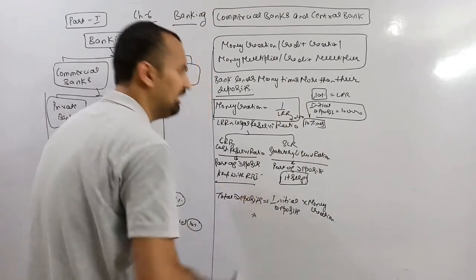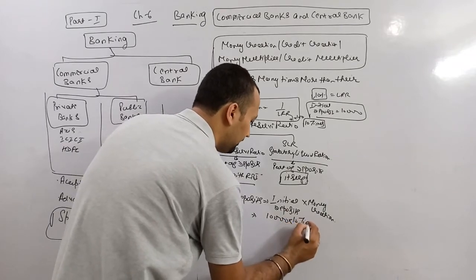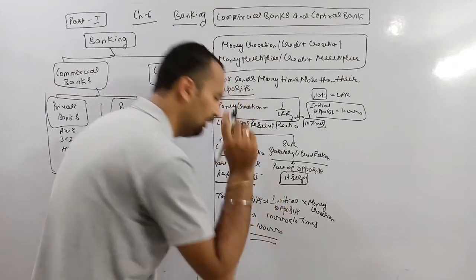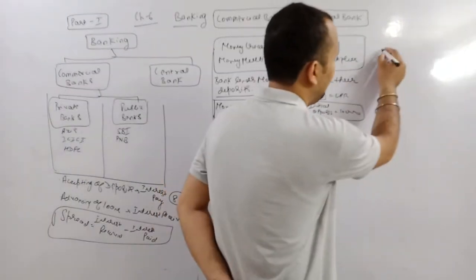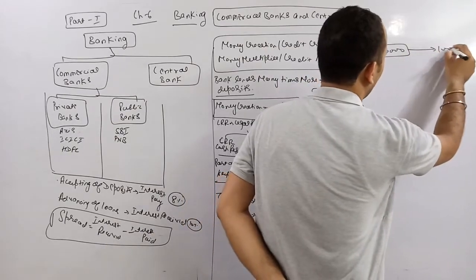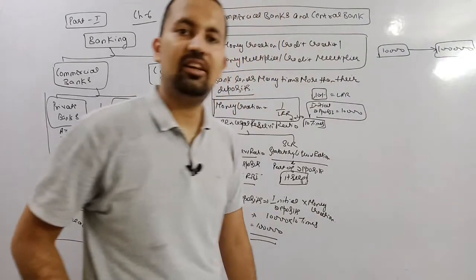So total deposits created by the bank is initial deposits into money creation. So total deposits created by the bank is 1 lakh. What does it mean? With the initial deposit of 10,000, the bank can create total deposits up to 1 lakh. This is termed as money creation or credit creation.